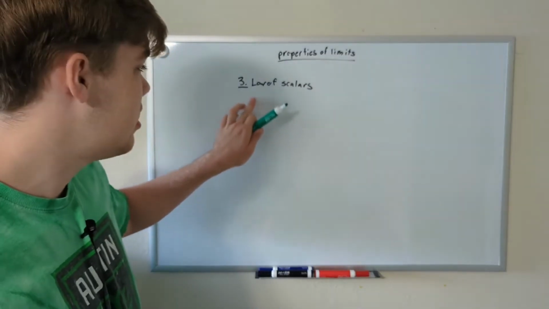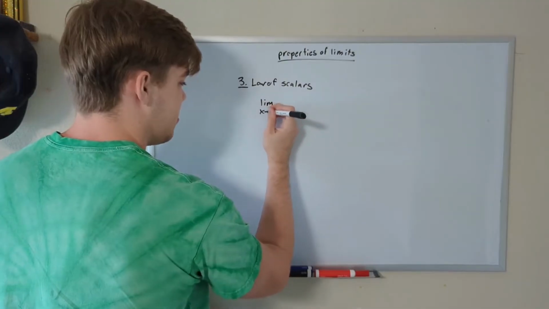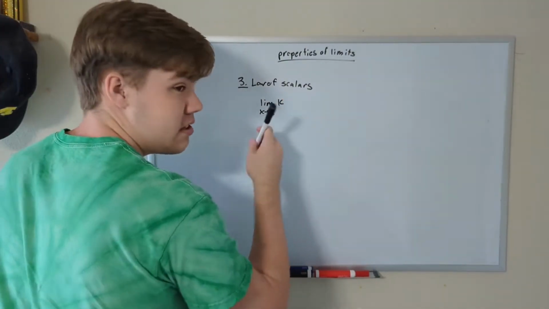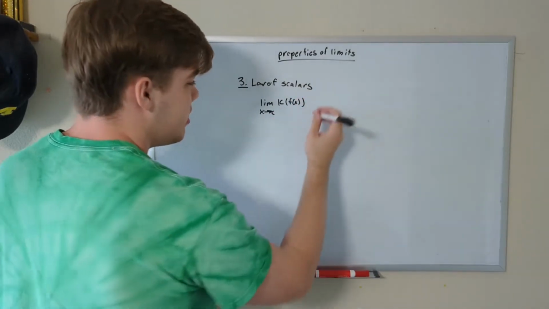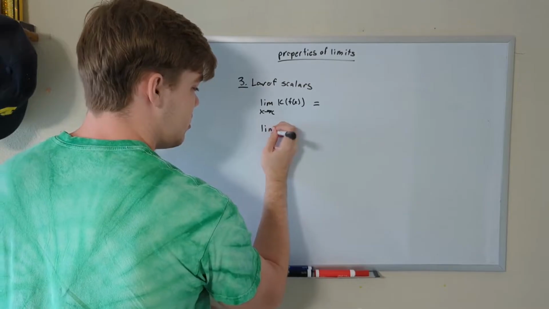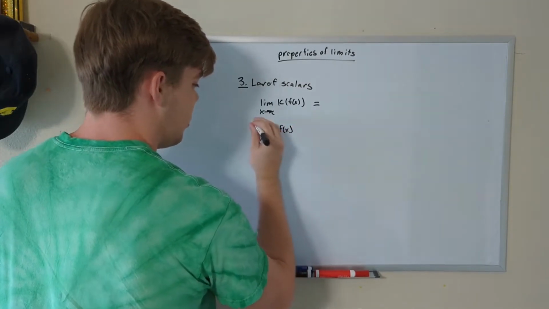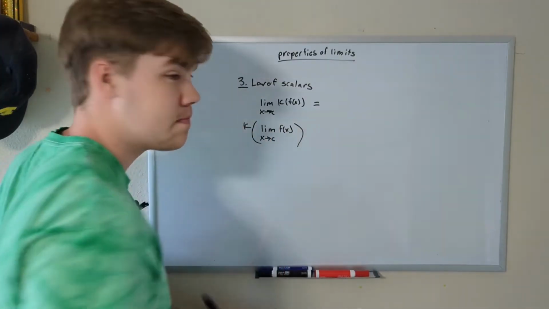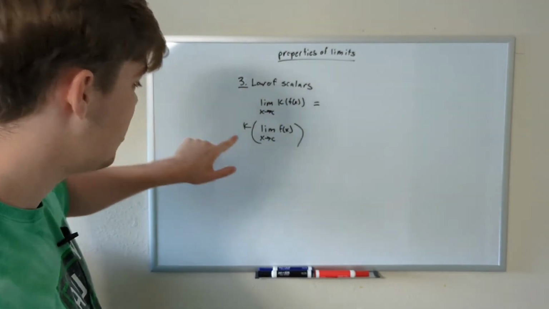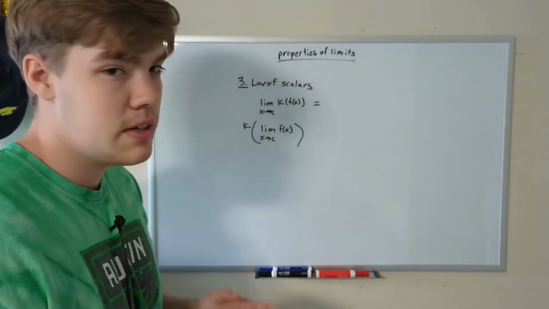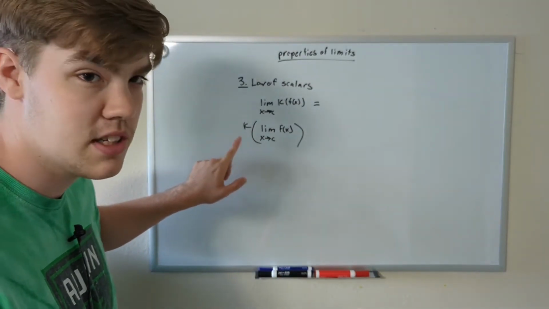Our third law is the law of scalars. This law states that the limit as x approaches c of k, which is some constant, times f of x, which is our function, is equal to the limit as x approaches c of f of x, all multiplied by k. In other words, we can pull a constant or a scalar out of the function and bring it to the front. What this allows us to do is find out what the limit is first, and then simply multiply it by whatever we pulled out to the front.